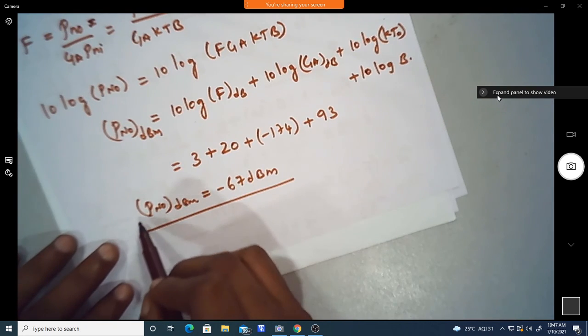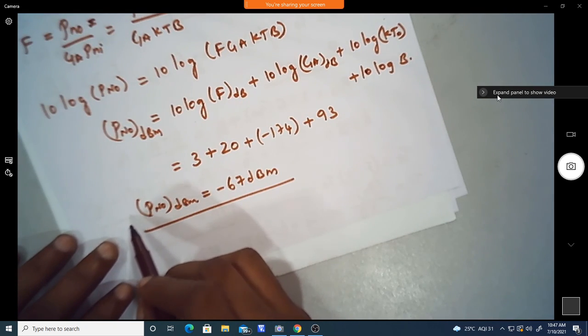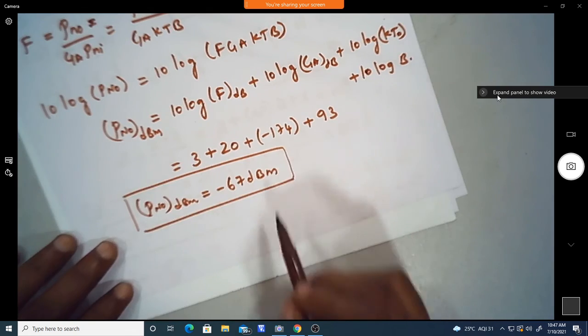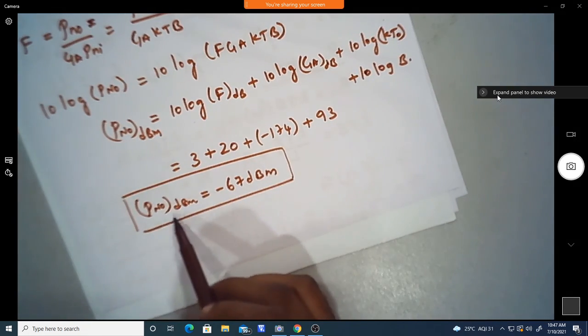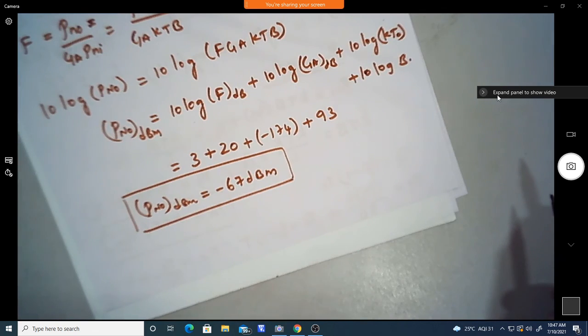So this is the output power in terms of dBm.